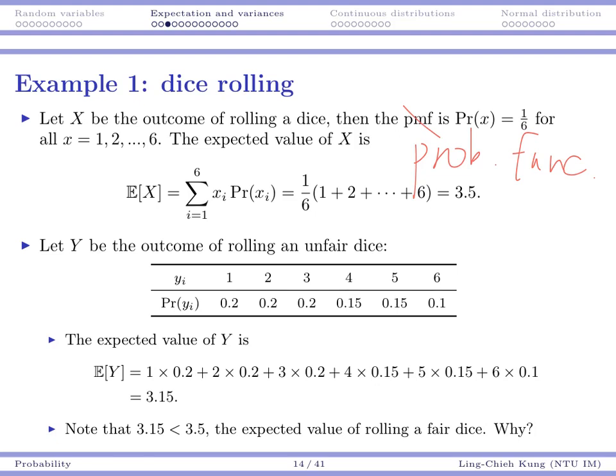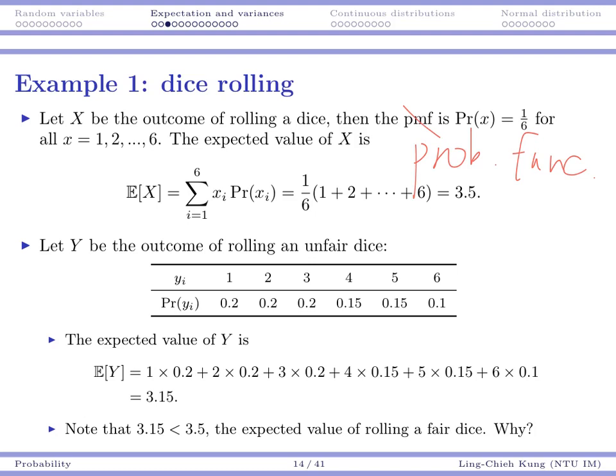In that case, if I calculate the expected value for y, for 1, the probability is 0.2, and for 2, the probability is 0.2, and so on. I'm going to get 3.15. Here we can see 3.15 is less than 3.5.